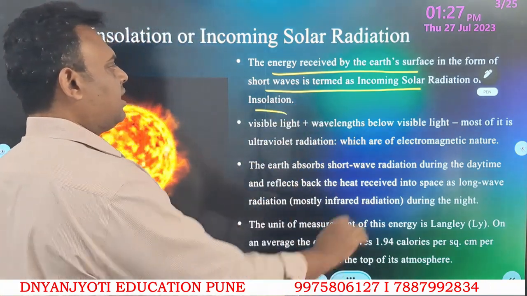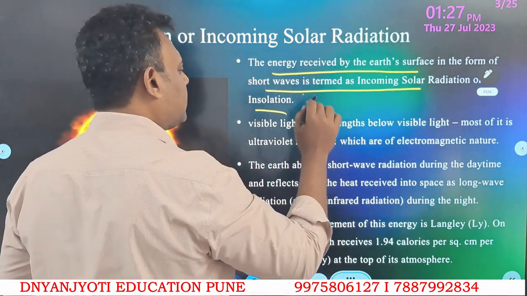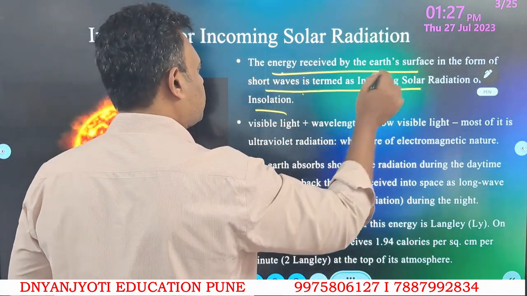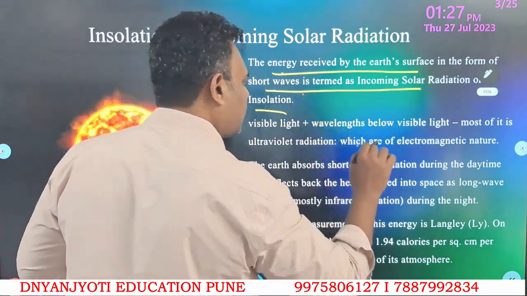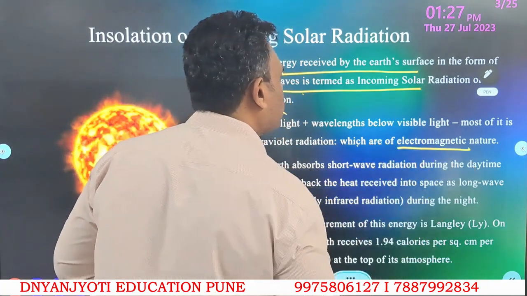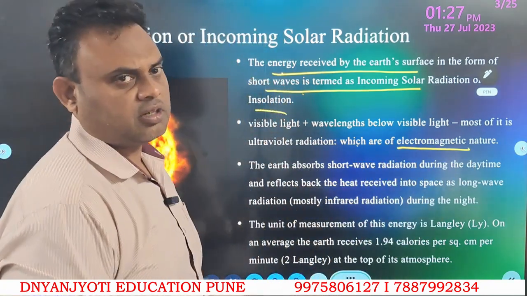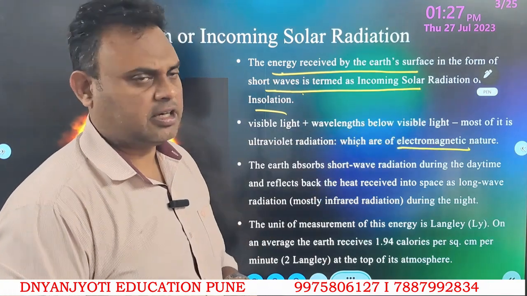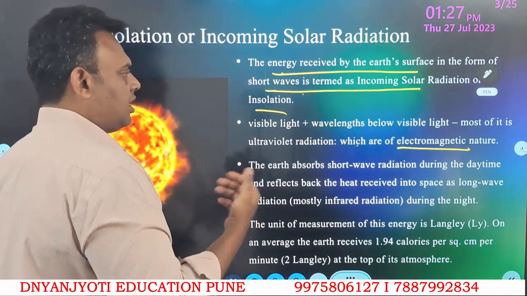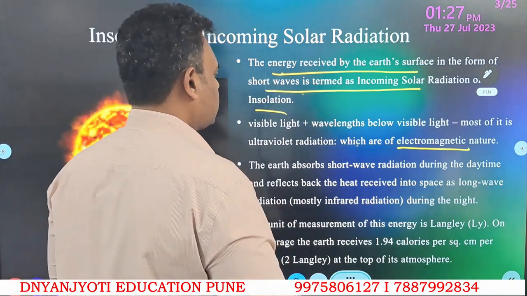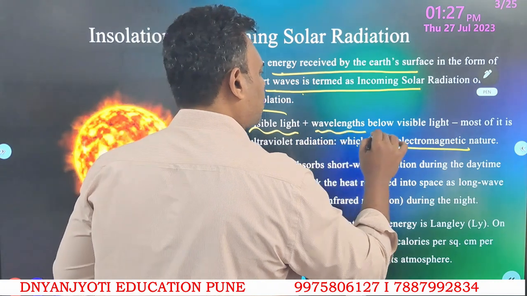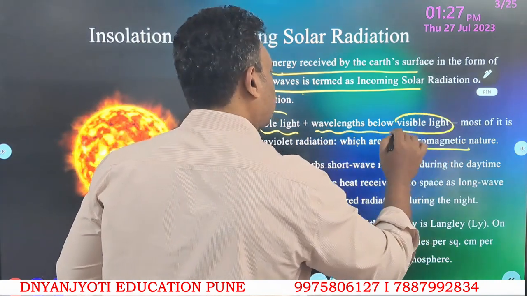This is how we can define, and this definition will be complete when I insert that energy received by the earth's surface in the form of short wave electromagnetic radiation is called insolation or incoming solar radiation. Then my whole definition will be complete. Definitely the energy that we are receiving from the sun will be in the form of visible light and in the form of wavelength which is below visible light.